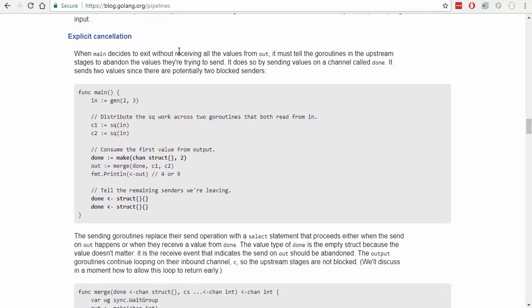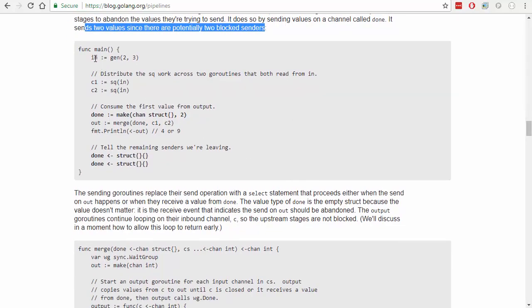So when main decides to exit without receiving all the values from out, it must tell the Go routines in the upstream stages to abandon the values they're trying to send. It does so by sending values on the channel called done. Okay, so we're going to make a new channel called done, and this is going to be our signaling channel. And it sends 2 values since there are potentially 2 blocked senders.